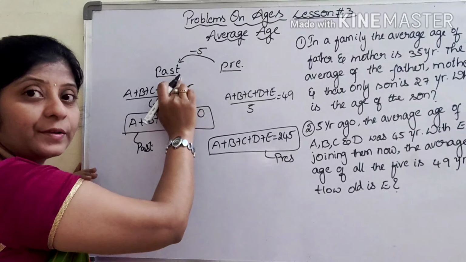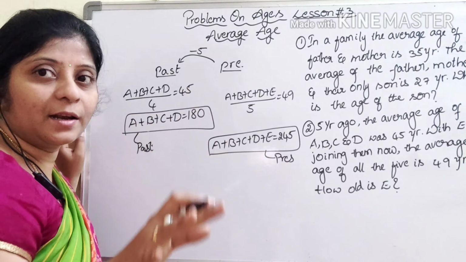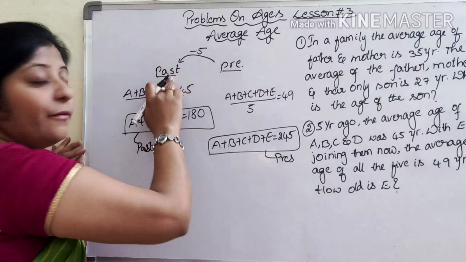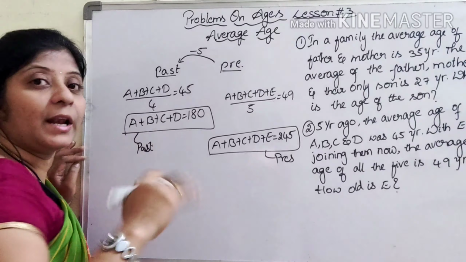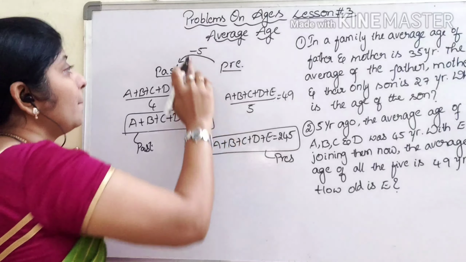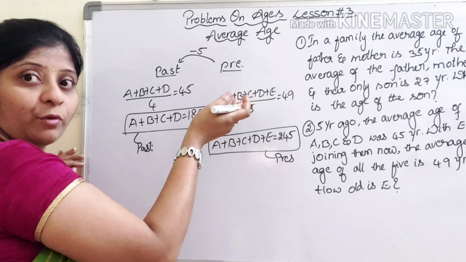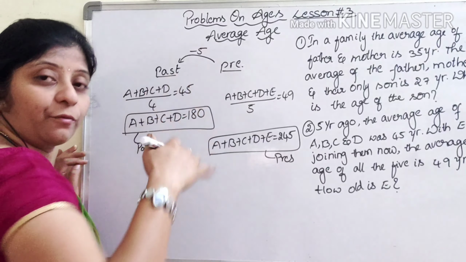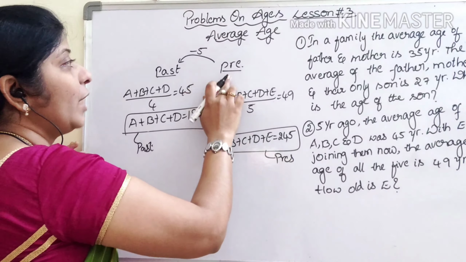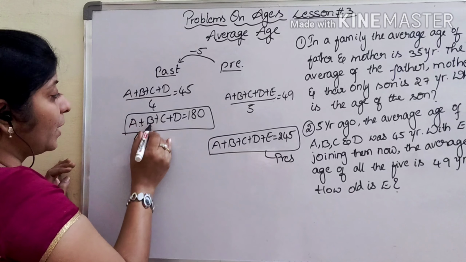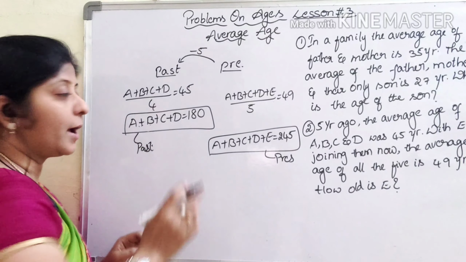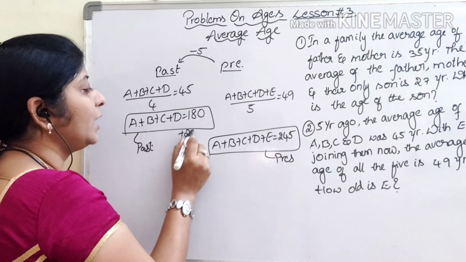That means in the past it will be less, minus 5. That means if we go through to the present, then every person will add plus 5. After 5 years, going from past to present, we have to add plus 5. If you see for each, A plus 5, B plus 5, C plus 5, D plus 5, if we add, the total will give us 20.